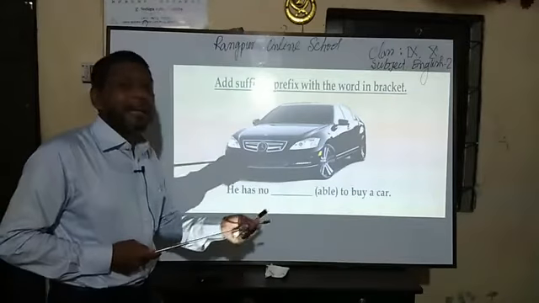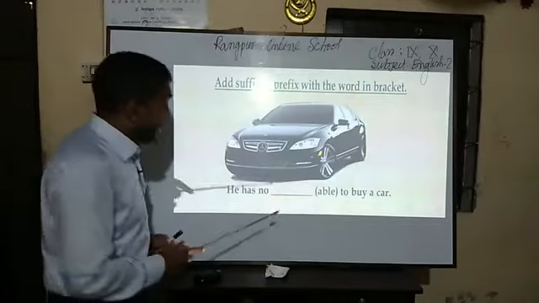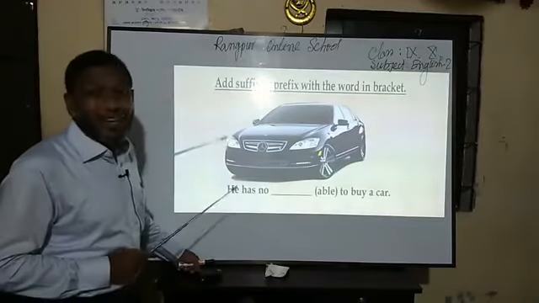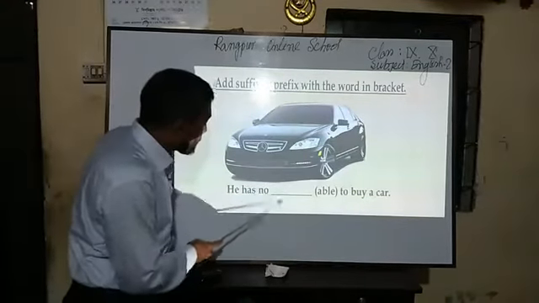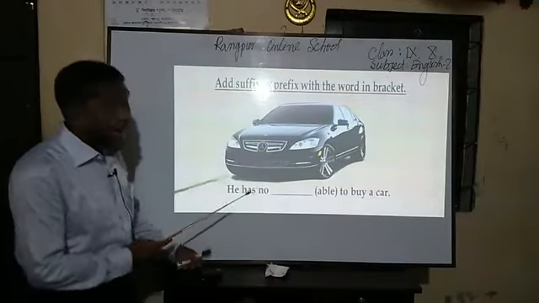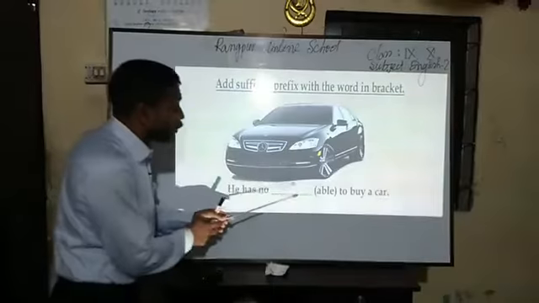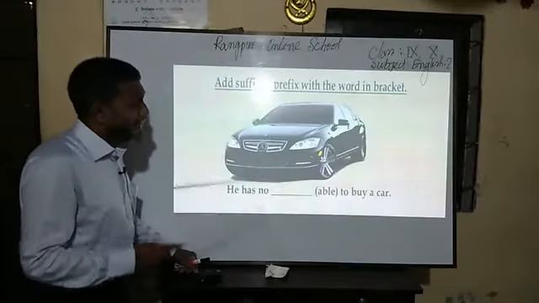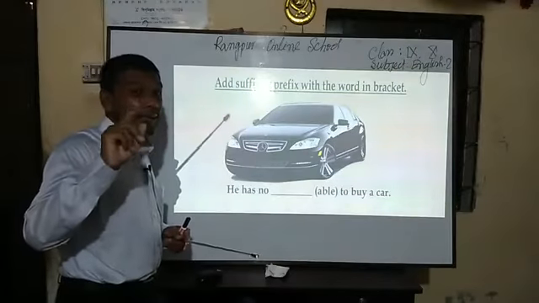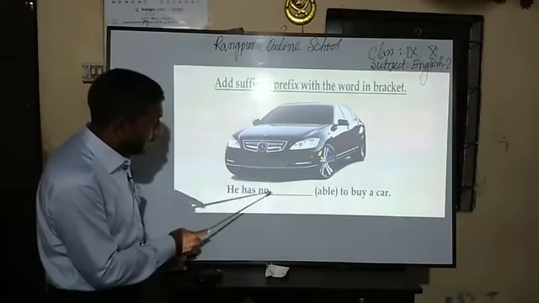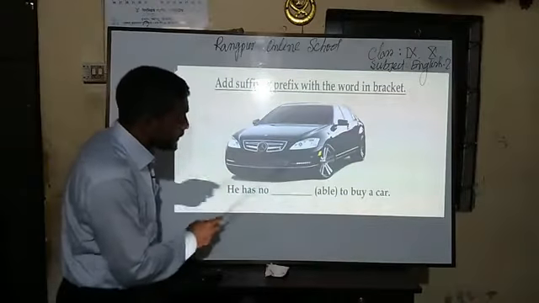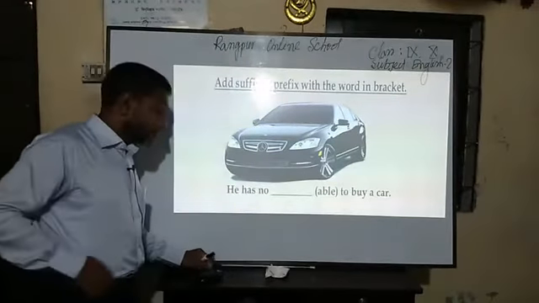As a student, I have to understand what this gap is for. This gap is fixed for a noun. How can I understand that a noun should be used here? We have five rules, because a noun can be used in only five places. Before the gap there is an adjective and there is a verb also. So this place is fixed for a noun.